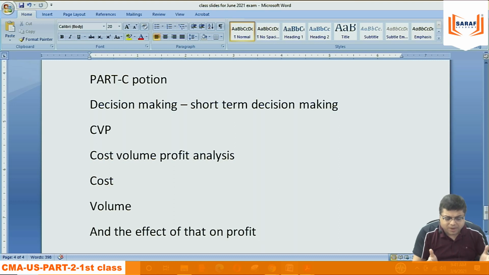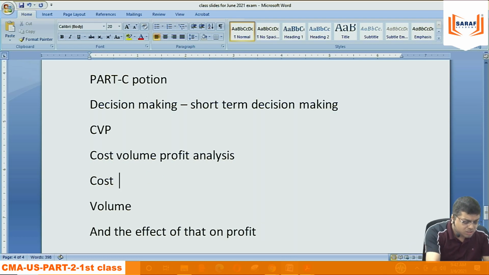And believe me, when we study nowadays in 11th, 12th, undergraduation, BCom first year, second year, in every syllabus, this cost, volume, profit analysis is there. I am assuming zero knowledge. You don't have to take tension. But I am just saying that it is something which we always studied at the time of graduation, if we have done commerce graduation. If we have done arts or science, then not.